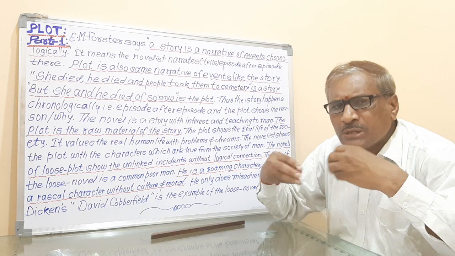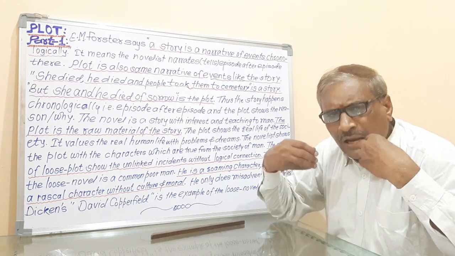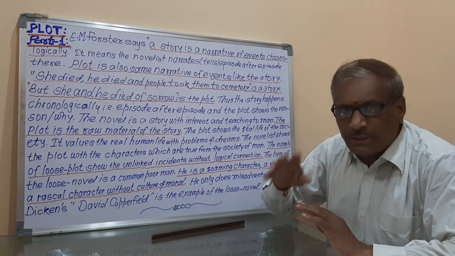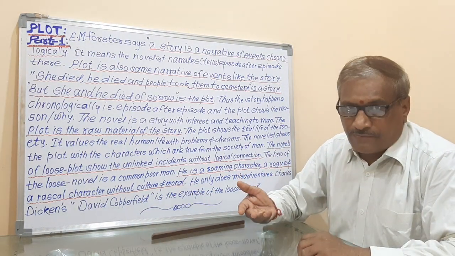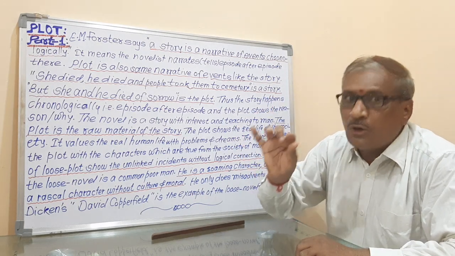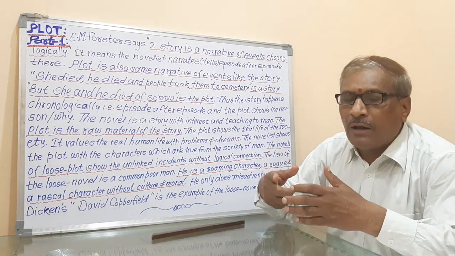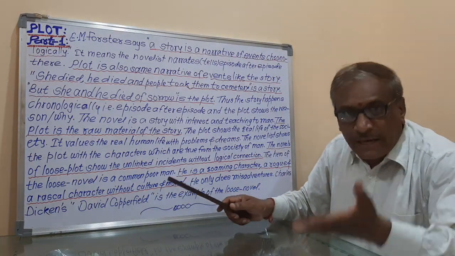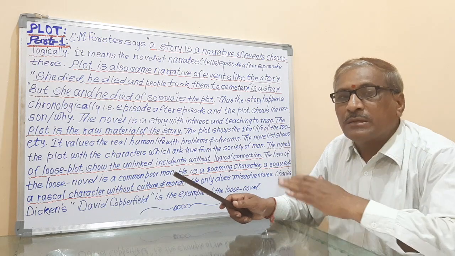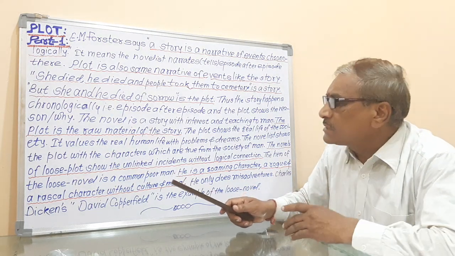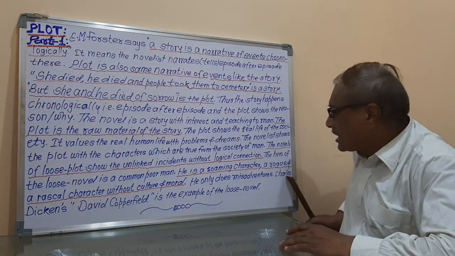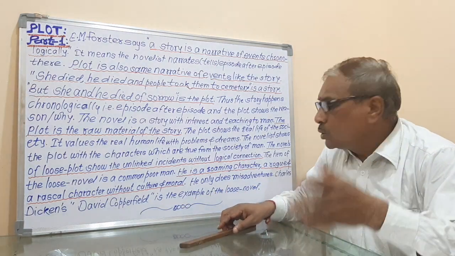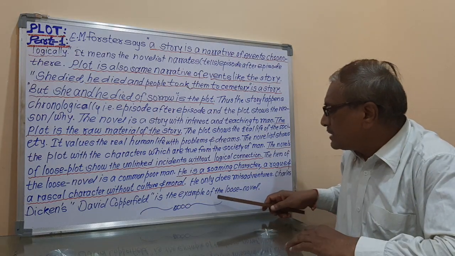Means there are many books in that novel, David Copperfield. It is not a limited novel, it is a wide novel, or a vast novel, and that's why the main hero in this novel is running from one place to the second place, and that's why Charles Dickens' David Copperfield is the novel which has the loose plot, and that is the best example of the loose novel.